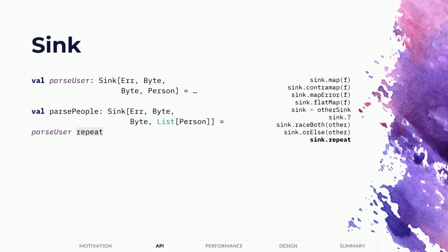So these are just a small subset of combinators. We couldn't fit all the combinators on these slides for sink and stream. And I think you'll be very interested to see all the combinators that we came up with and how rich they are when we open the pull request. Thanks.